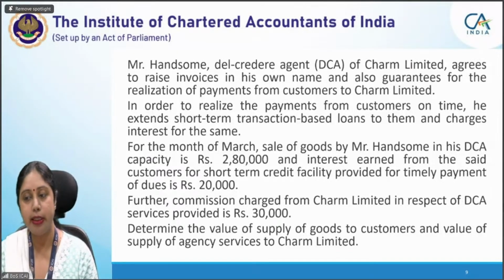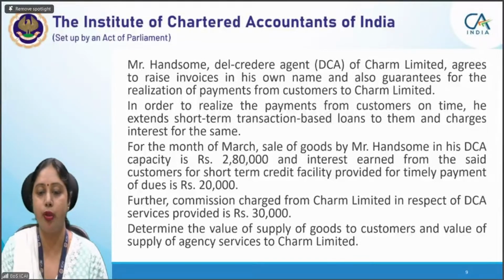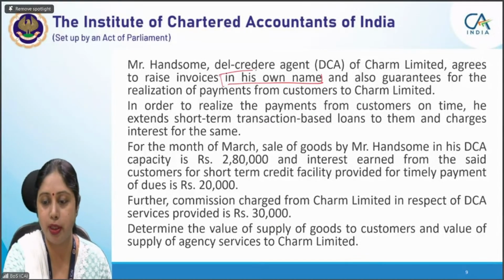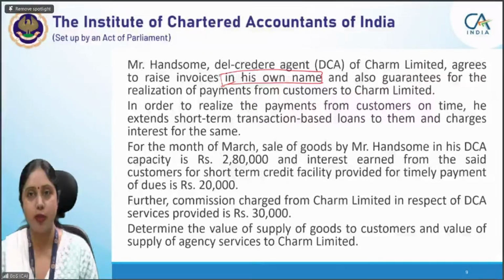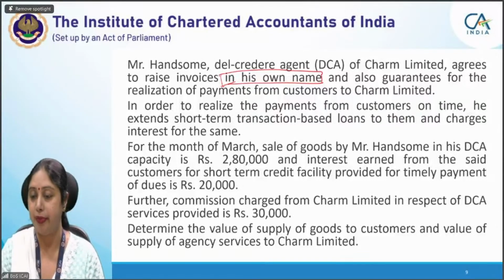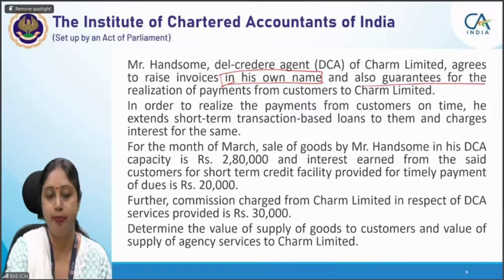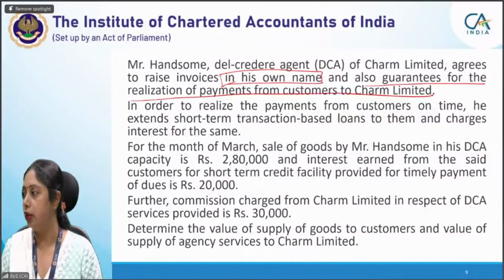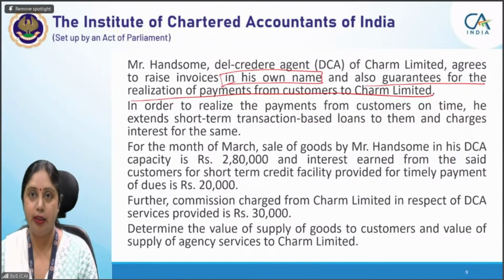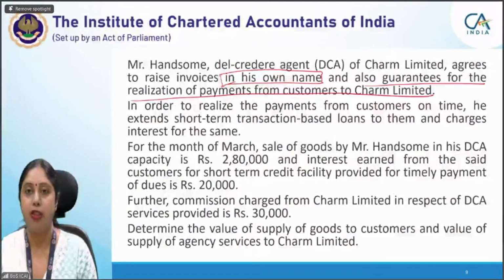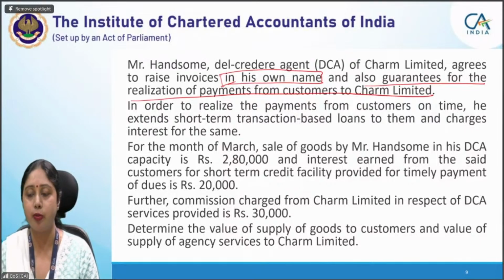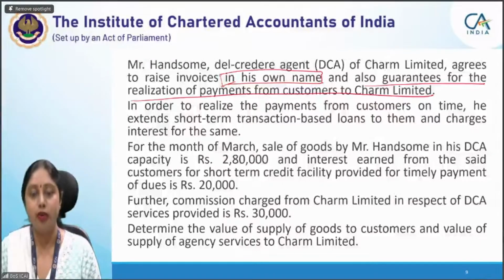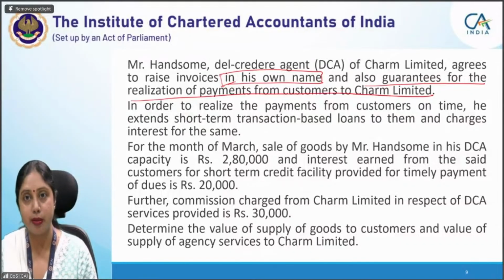So Mr. Handsome is a del credere agent of Charm Limited, and he agrees to issue invoices in his own name. So this problem, which we saw in the previous question, is solved here, whether the invoice is being issued in his own name or not, that has been provided. And he also guarantees the realization of payments from the customers to Charm Limited. That is why he becomes a del credere agent. That means he has promised payment to Charm Limited that if any of the customers does not make a payment, I will make the payment. That is what a del credere agent is: he guarantees the principal the payment on behalf of the final buyers if they do not pay.